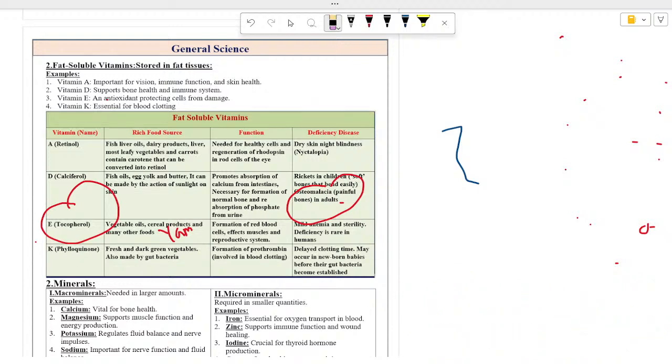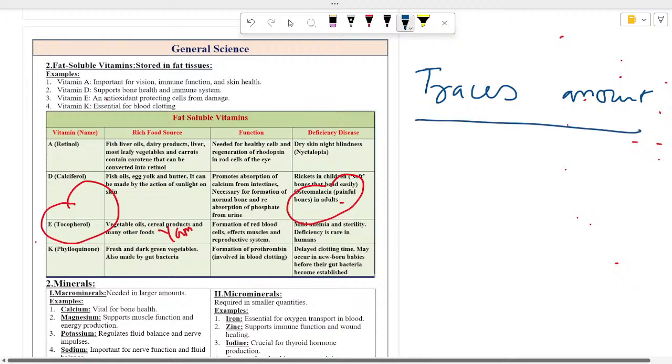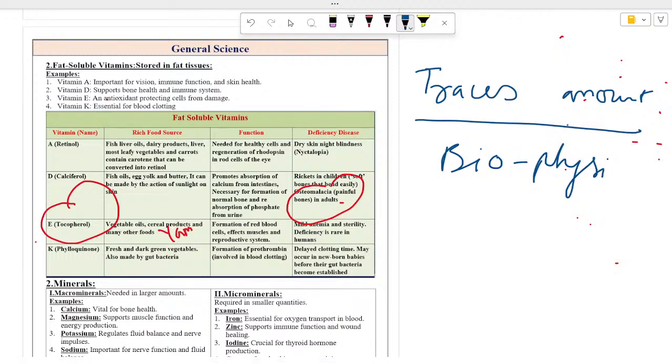Okay, so let's see the last topic, minerals. Minerals are elements which are required in trace amounts, but though in trace amounts, they are still highly required for all the biophysiological processes in our body, like digestion, excretion, respiration, and even reproduction.